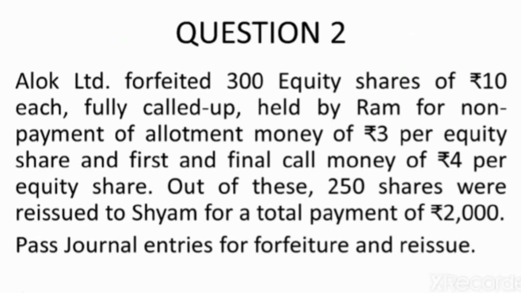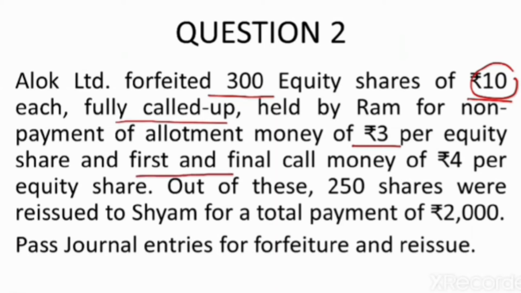Alok Limited forfeited 300 equity shares of rupees 10 each, fully called up. So the full nominal value has been called up. For the non-payment of allotment money of 3 per share and the first and final call money of 4 per share, it means out of rupees 10, rupees 7 is not received. So what we have received is rupees 3 per share.